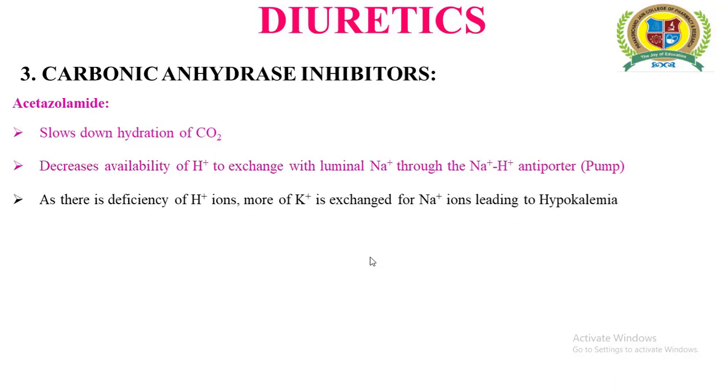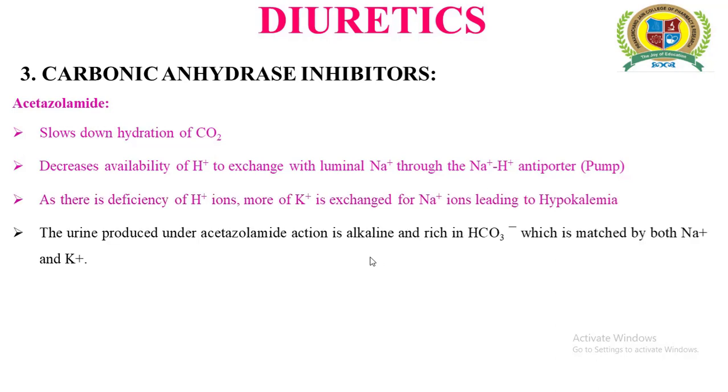And now as the carbonic anhydrase inhibitors are given, it may result in a deficiency of H plus ions so that more and more K plus ions will be exchanged along with the sodium ions, which may further lead to hypokalemia. As acetazolamide is responsible for the excretion of more and more bicarbonate, it results in the formation of alkaline urine. So alkalinization of urine can also take place with the help of carbonic anhydrase inhibitors, that is acetazolamide.